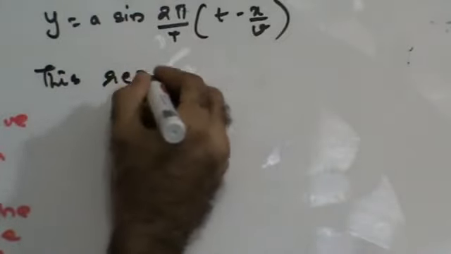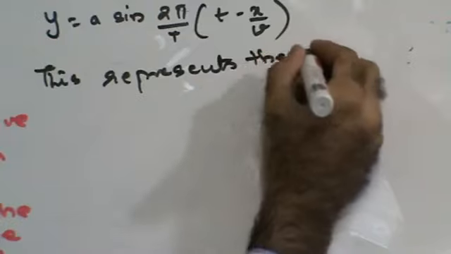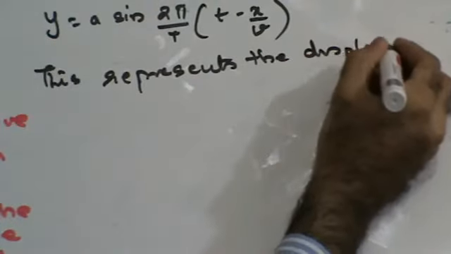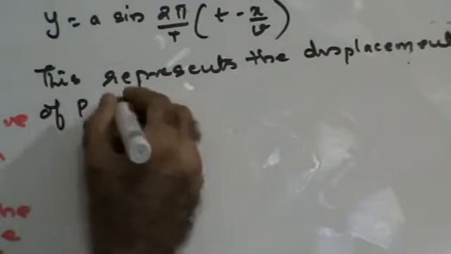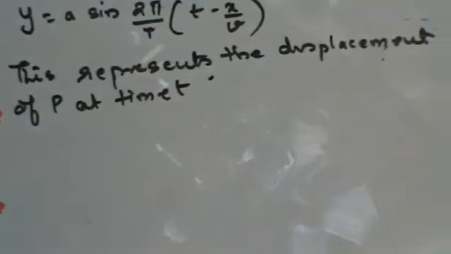Do we get this here? This is going to be my equation for the displacement of the particle P at time t. This is how much the displacement is going to be.